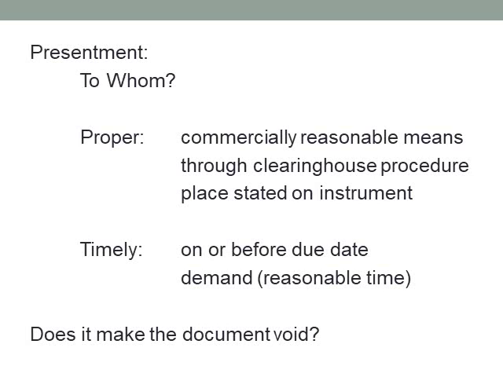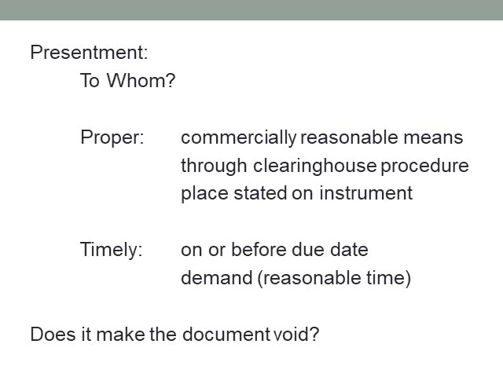It has to be properly made, and it's properly made if it's done by a commercially reasonable means, meaning that's how it's received, which could be through a clearinghouse procedure. Let's say you put it in your bank and then it goes to another bank, or you do an ATM deposit with it.